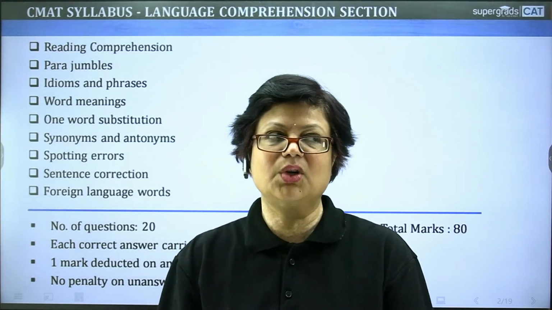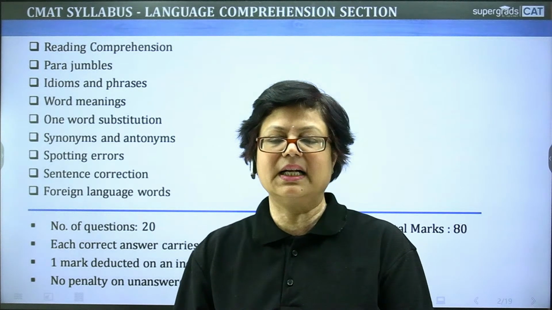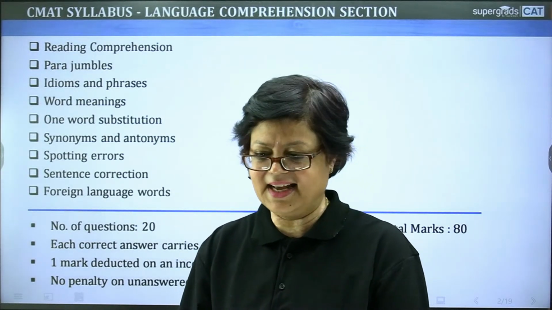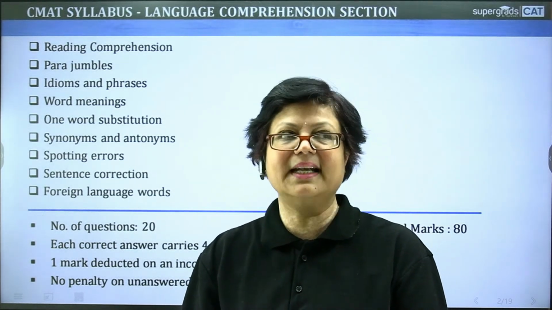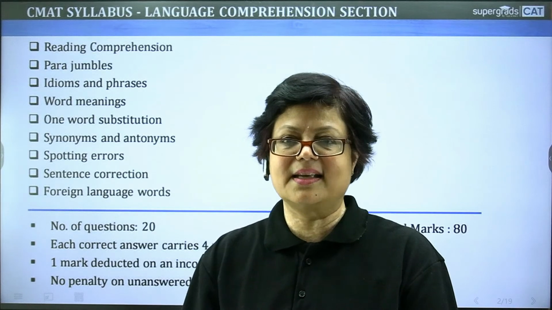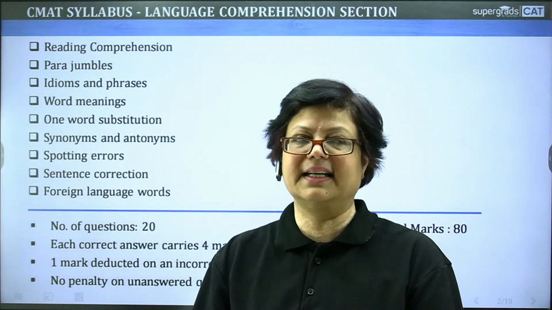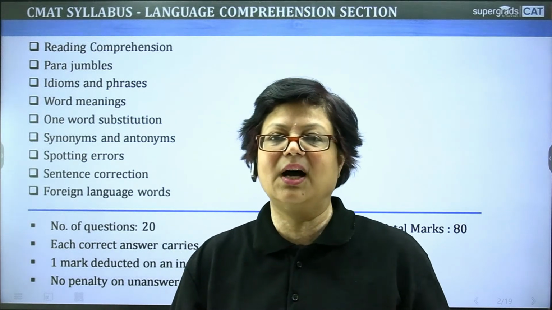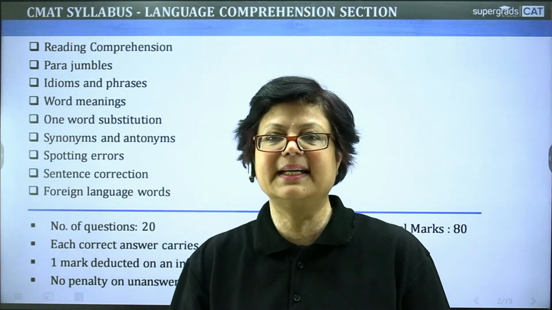And generally, out of these 20 questions, you have four or five questions from unseen passages. It may vary also, as I said, it may be more this year. Each correct answer will give you 4 marks. For any question which you have not attempted, there is no negative marking. But if you attempt an answer and it goes wrong, then definitely 1 mark will be deducted. So be prepared for all these important topics of grammar. And now comes the most important thing related to this exam, that is reading.